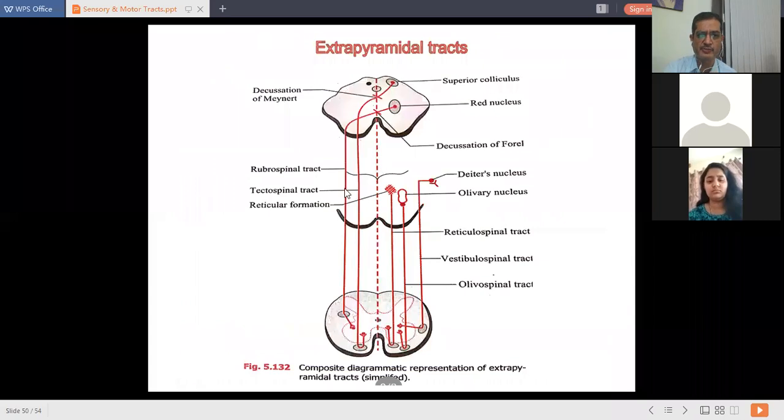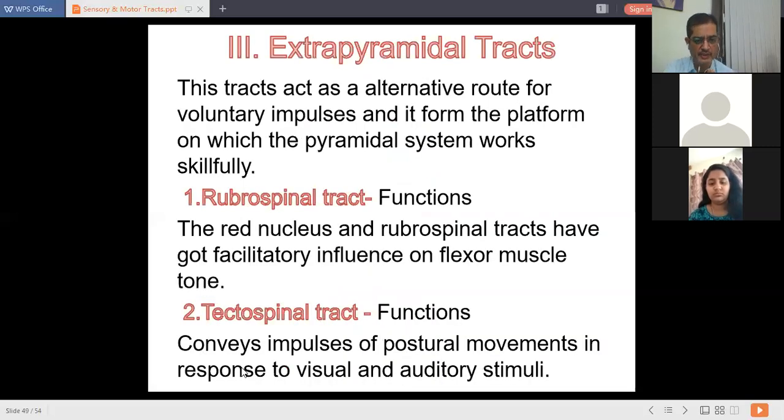Second tract is tectospinal tract. This tectospinal tract starts from superior colliculus of the midbrain. Then there is a decussation to the opposite side. Then it descends downwards, occupies anterior column of the spinal cord, and gets terminated at the anterior gray horn cell. If you see the function of the tectospinal tract, it conveys impulses of postural movements in response to visual and auditory stimuli.